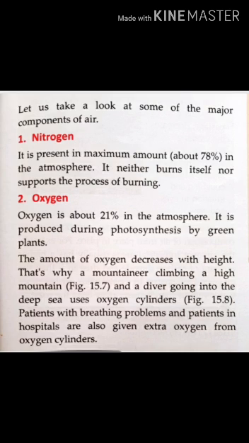Next, oxygen. Oxygen is about 21% in the atmosphere. It is produced during photosynthesis by green plants. The amount of oxygen decreases with height. That is why a mountaineer climbing a high mountain and a diver going into the deep sea use oxygen cylinders.